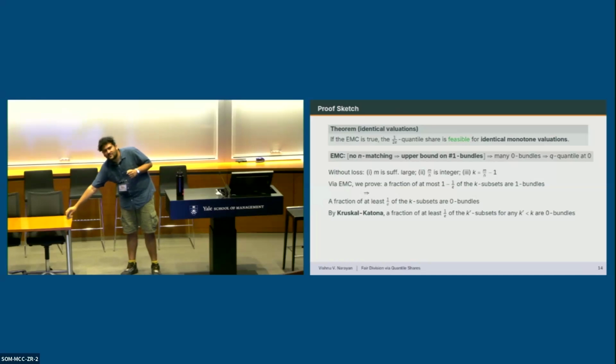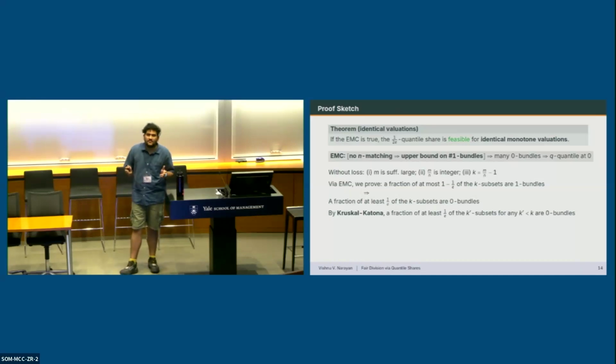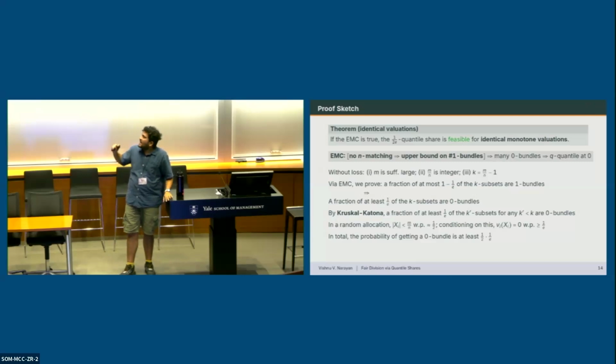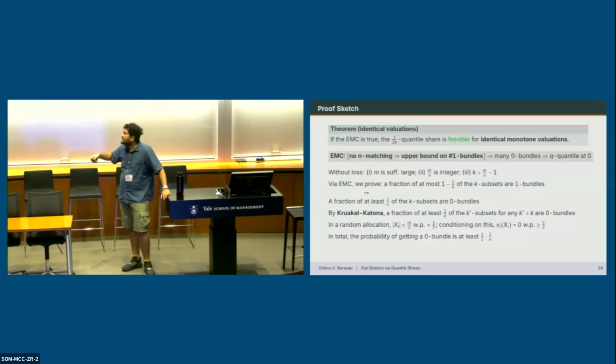Kruskal-Katona just bounds the size of the shadow of a family of sets. And because we're considering monotone 0-1 valuations, if you have a 0-valued set of k elements, then all of its subsets are also 0-valued. Putting those two things together, then for the random allocation X_i, the size of X_i is at most its expectation with probability about 1/2, and conditioning on this, v_i of X_i is 0, so X_i is a 0 bundle, with probability about 1 over e. So in total, the probability of getting a 0 bundle is about 1 over 2e.